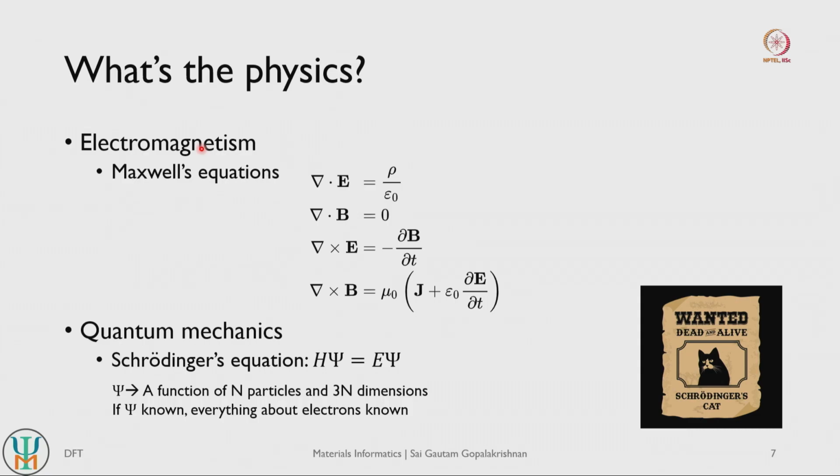So whenever we have to model charged systems, we have to worry about Maxwell's equations of electromagnetism, right. So this talks about how electric and magnetic fields are going to vary as you change your charge densities and also with time, right. Usually we do not use all the different Maxwell's equations, we try to use other sets of approximations that help us use simplified versions of these Maxwell's equations, okay. But Maxwell's equations are a start, so these are important equations to know when we are modeling charged systems.